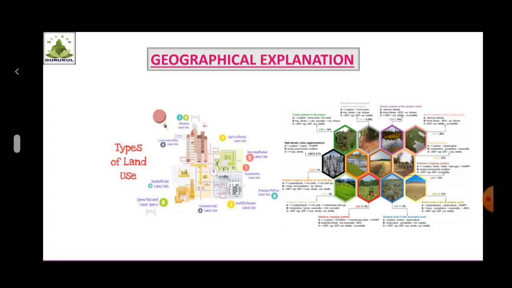The first question here is, what is the percentage of land suitable for cultivation? And the answer is, the percentage of land suitable for cultivation is 56.8.